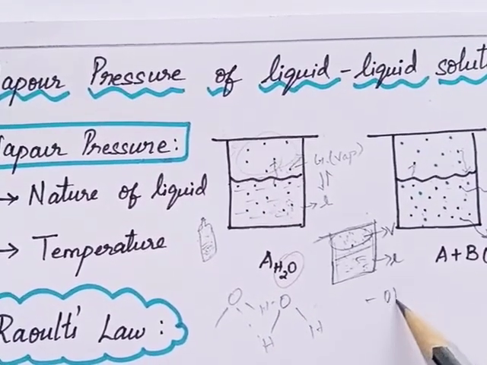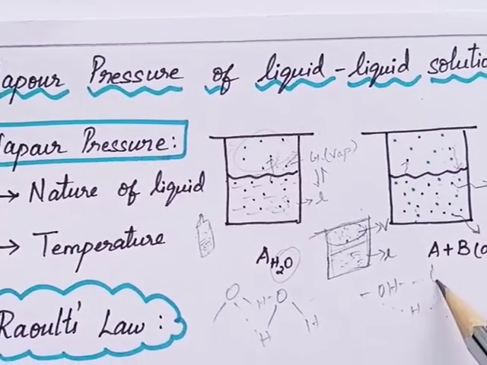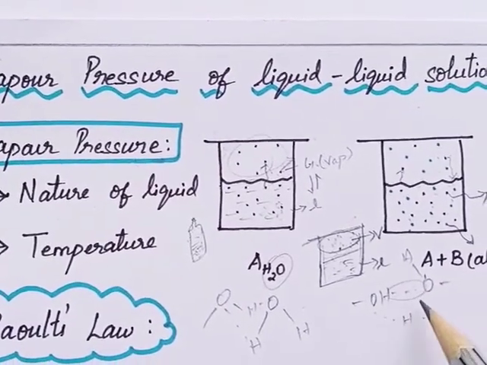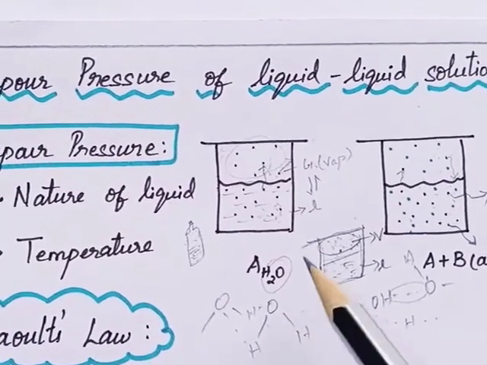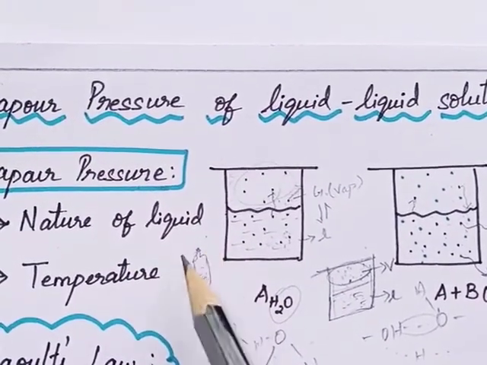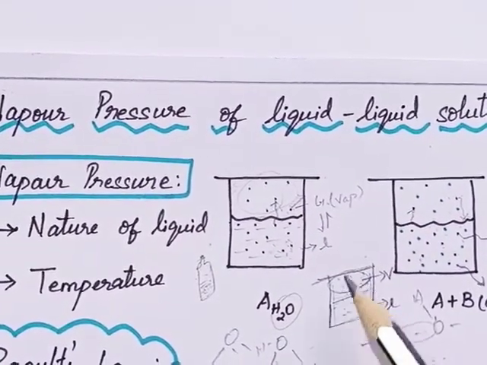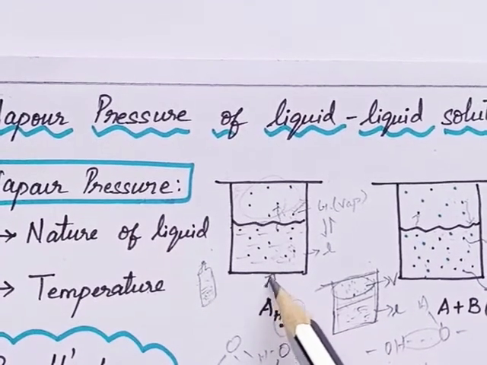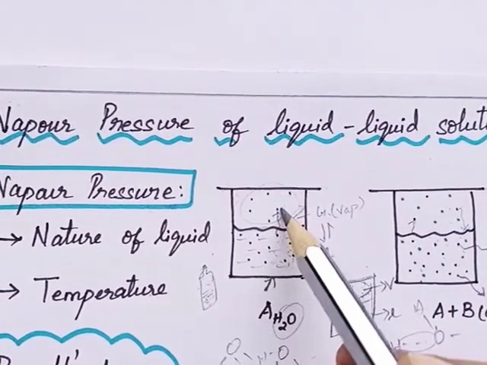Compared to water, hydrogen bonding in alcohol is less, so the attractive force is weak. So based on the nature of the liquid we take, the vapor pressure will vary. The second factor is temperature. If we increase the temperature, the liquid molecules will move fast, gain energy and convert into the vapor phase.